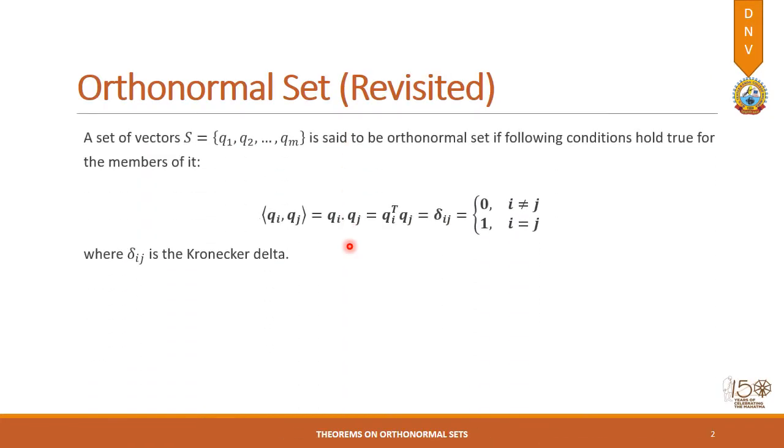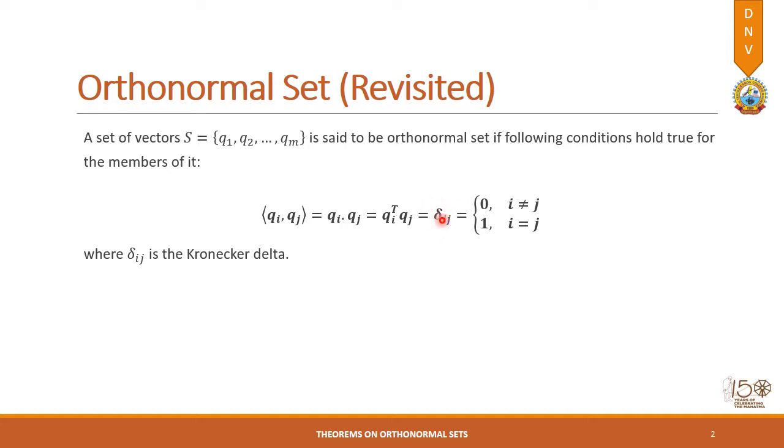A set of vectors S consisting of vectors q1, q2 up to qm is said to be orthonormal if the inner product of any two of these vectors belonging to S is equal to Kronecker delta ij.